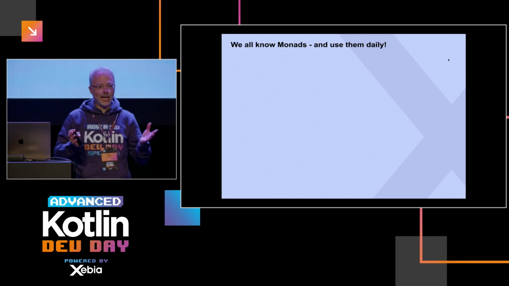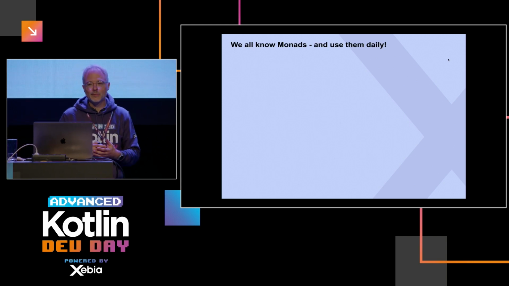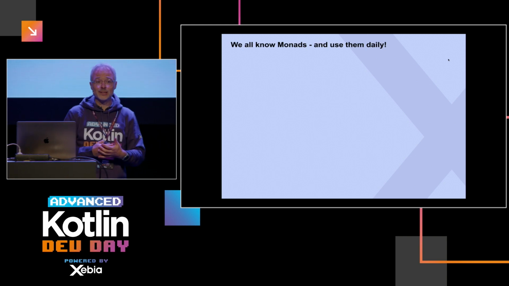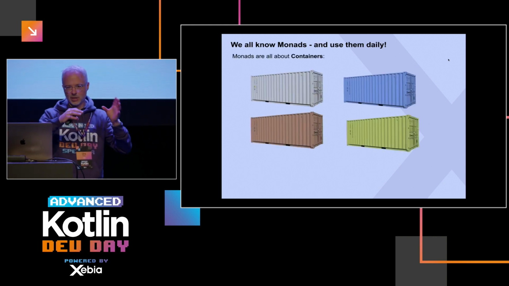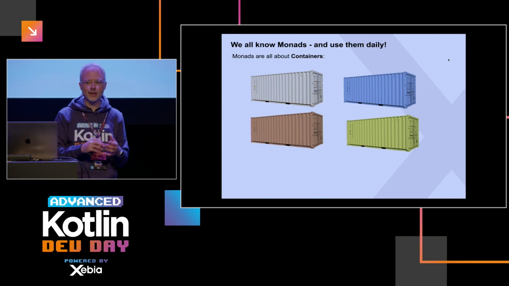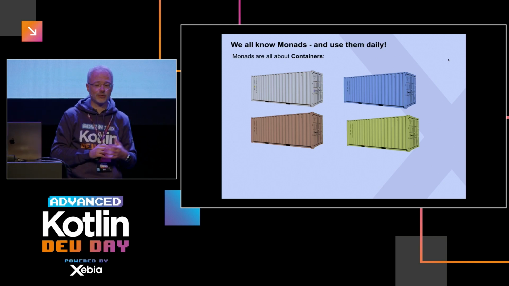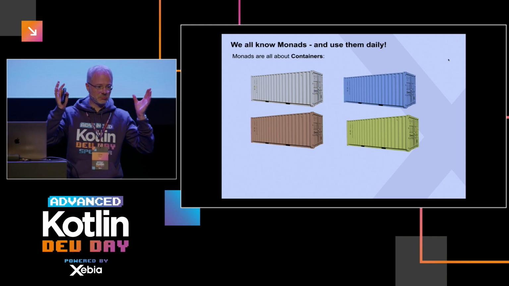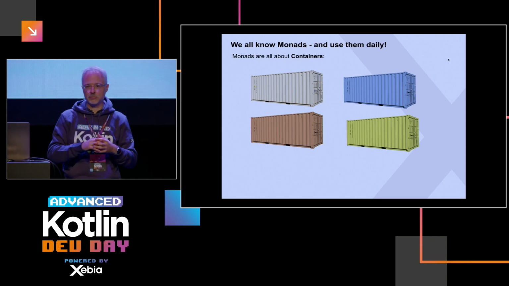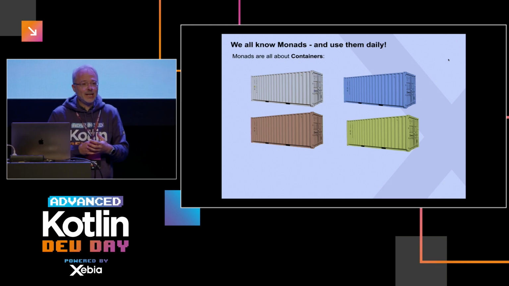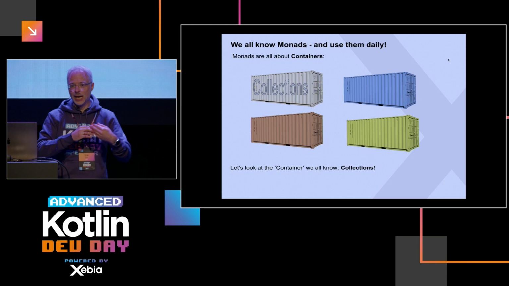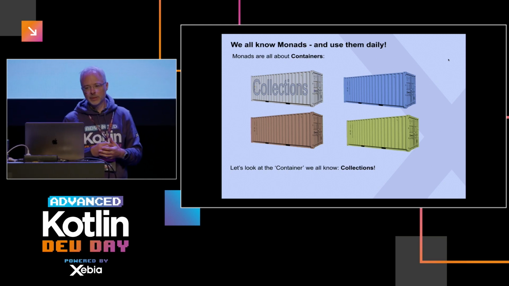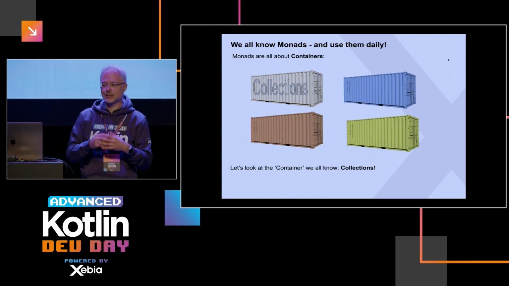We all use monads, that's kind of an interesting thing. The way I like to look at monads is, I like to describe them as containers, right? Containers are kind of wrappers that can contain things, and you have different kinds of containers. You have containers with air conditioning, you have containers that are sealed, you have the different kinds. But in the end, they just contain stuff. That's basically it.